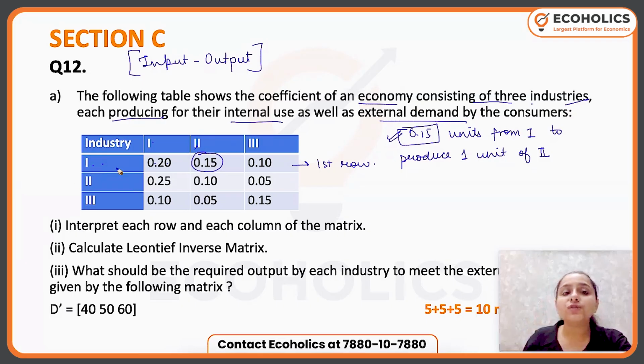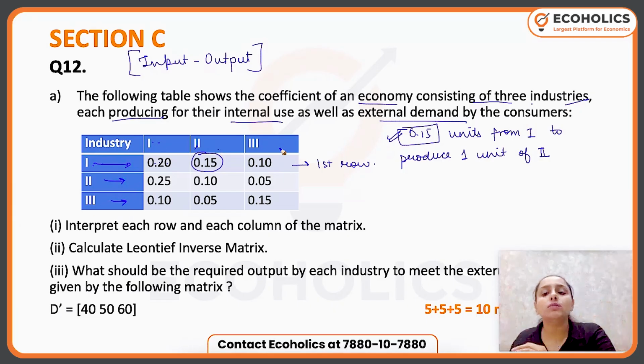0.15. So what is first row giving me? First row is giving me that to produce 1 unit of first industry, to produce 1 unit of second industry, to produce 1 unit of third industry, how many units from industry 1 are required? That is the input demand of industry 1 by first, second, third industry. Likewise, row 2, row 3 can be interpreted.